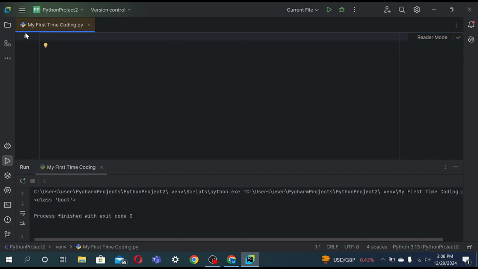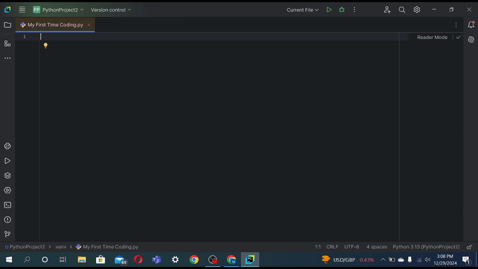Now let's move on to the next topic. The next topic is gonna be variables. A variable is a container, you can say. Variables are containers that store data.